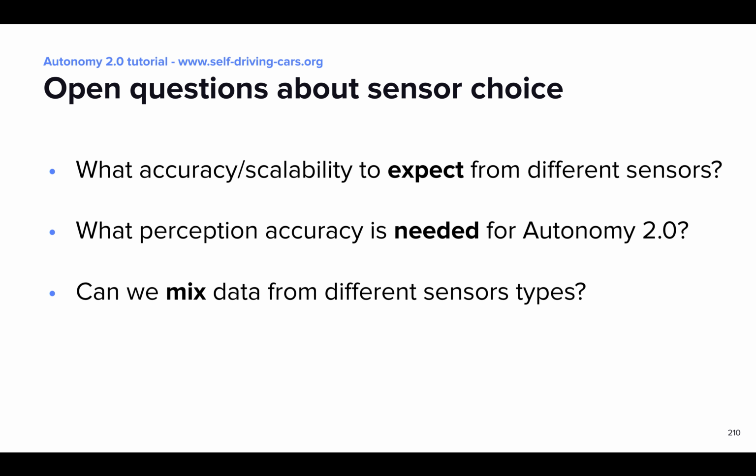First, I will make the trade-off I just introduced more concrete by looking at the data quantity and the accuracy we can expect from existing sensor solutions. Then I will look at the problem from the opposite perspective, that is to say, what perception accuracy does Autonomy 2.0 actually need, and hence which sensors. Last, I will discuss how we can use transfer learning to mix data collected with different sensor types.